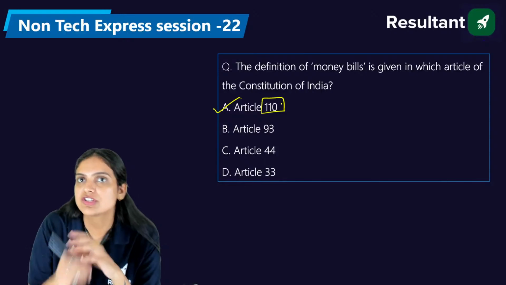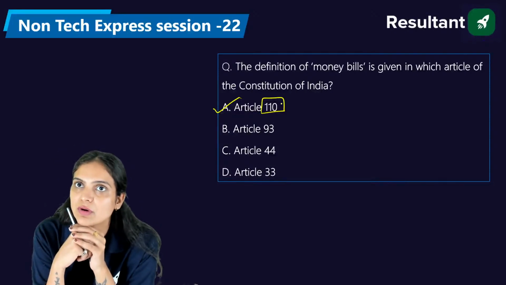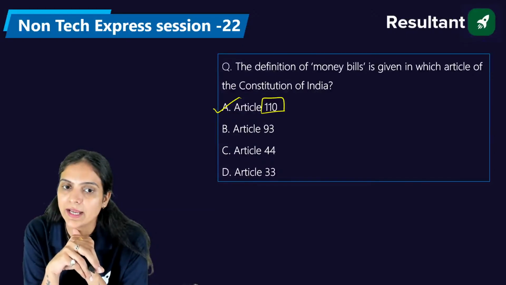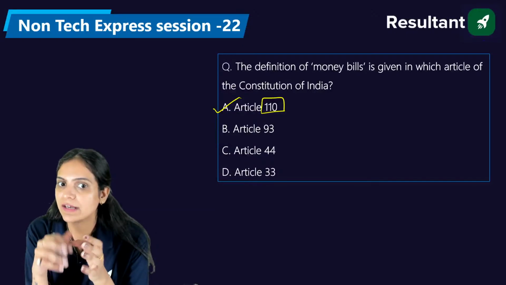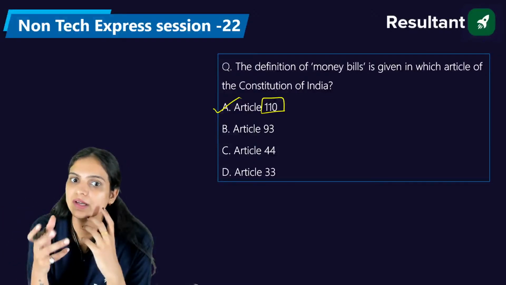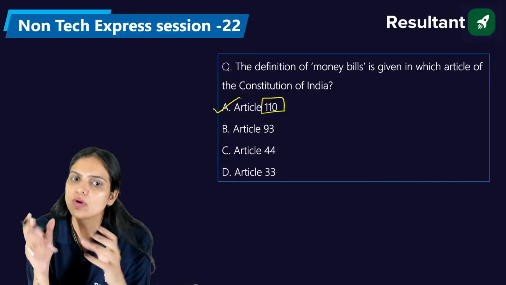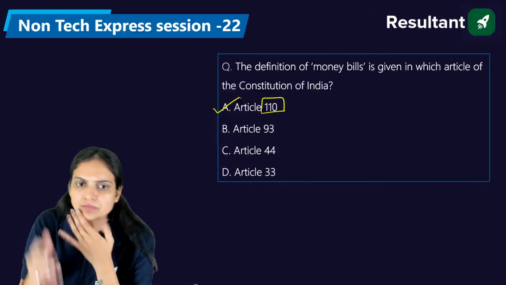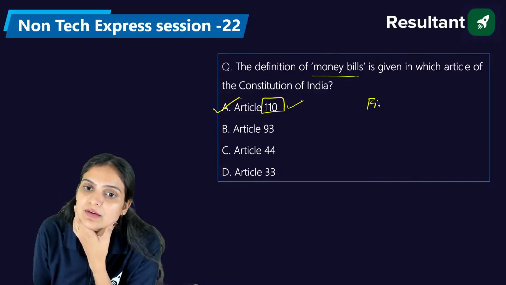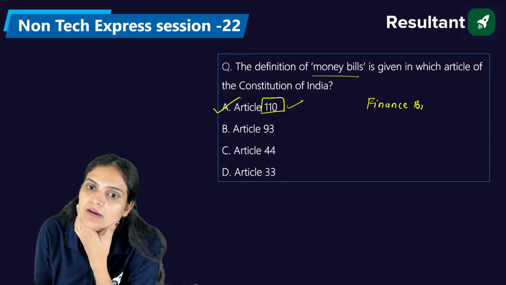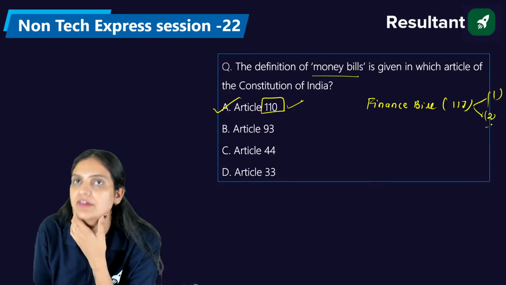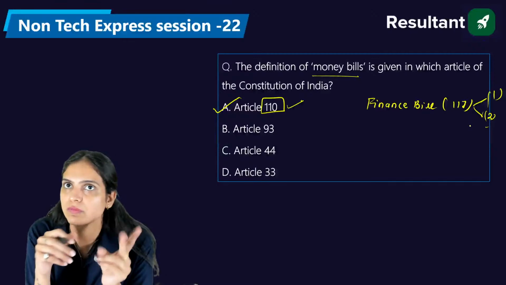That is the money bill we have discussed. Exactly. This bill can only be introduced in the Lok Sabha, not anywhere else. And if the bill goes to the Rajya Sabha for approval and the Rajya Sabha does not give its recommendation, the bill gets passed automatically, right? So Article 110 is related to the money bill, and the finance bill comes under Article number 117. We have classified it again into two parts, 117.1 and 117.2.